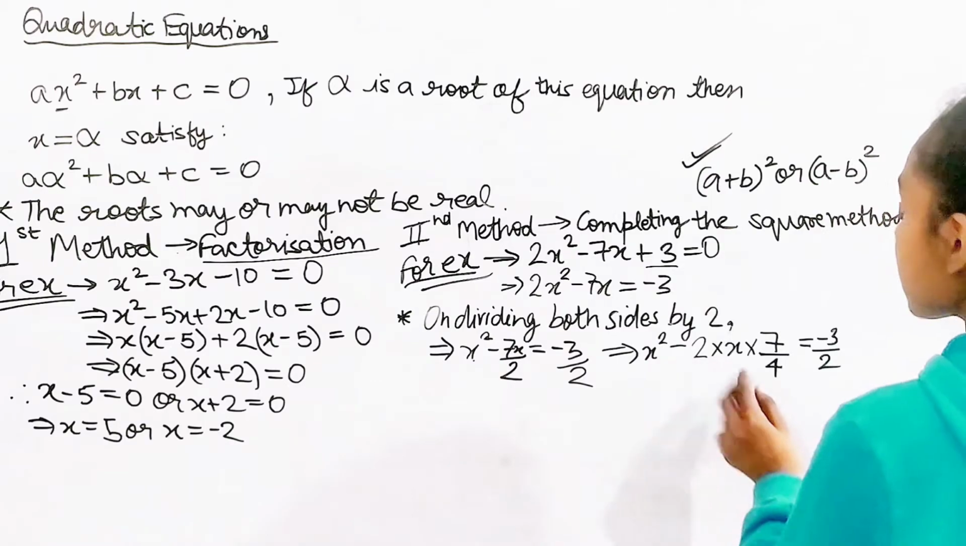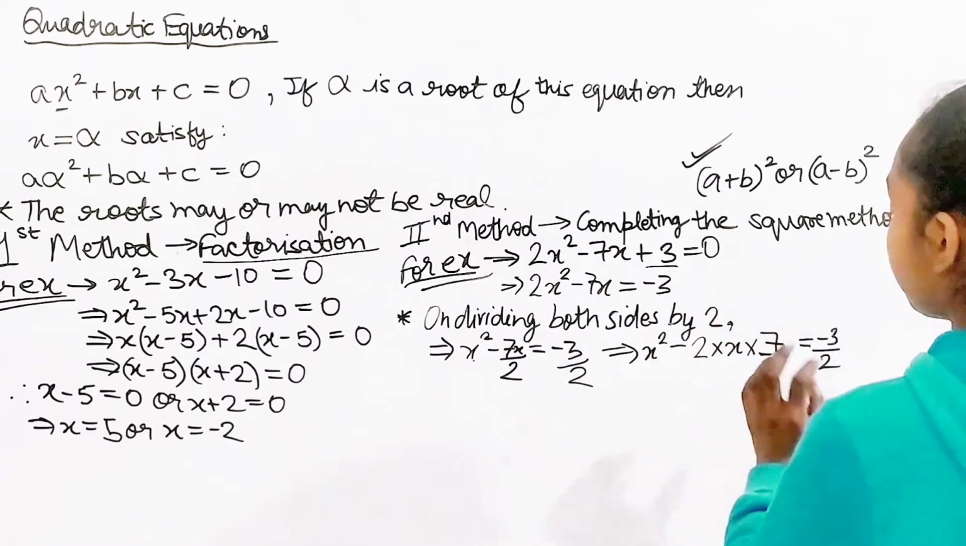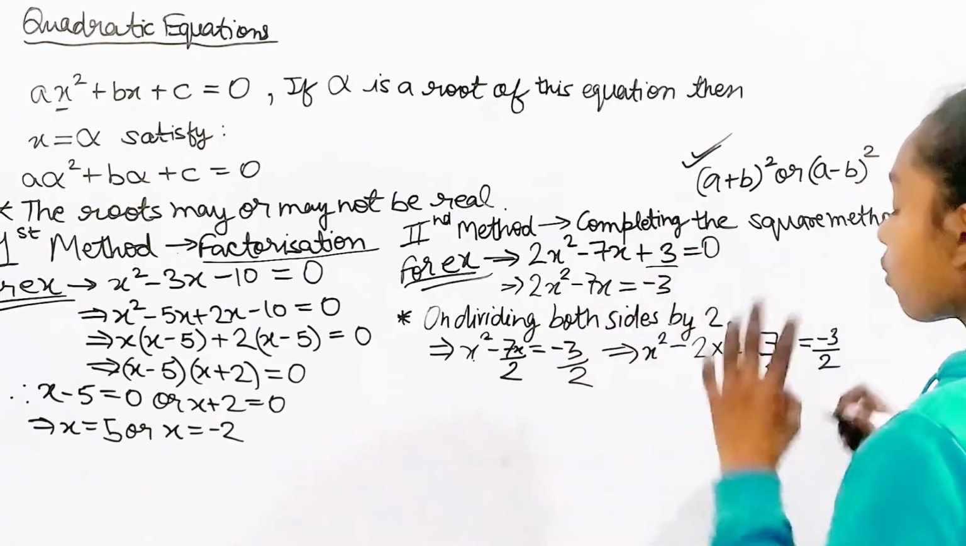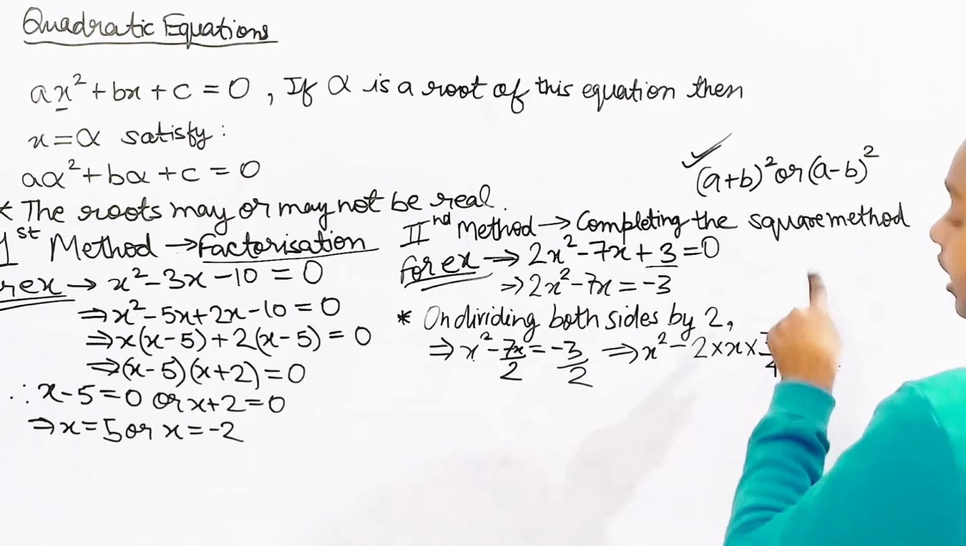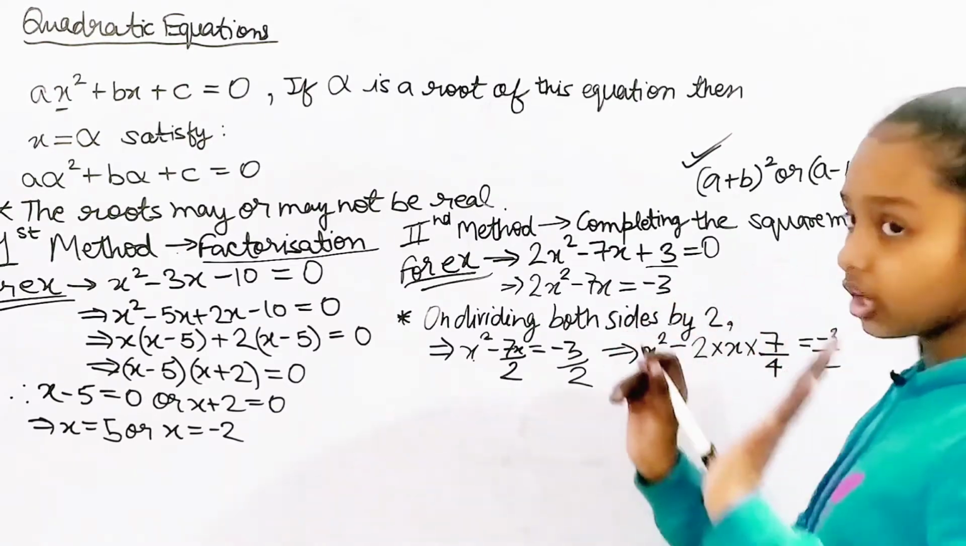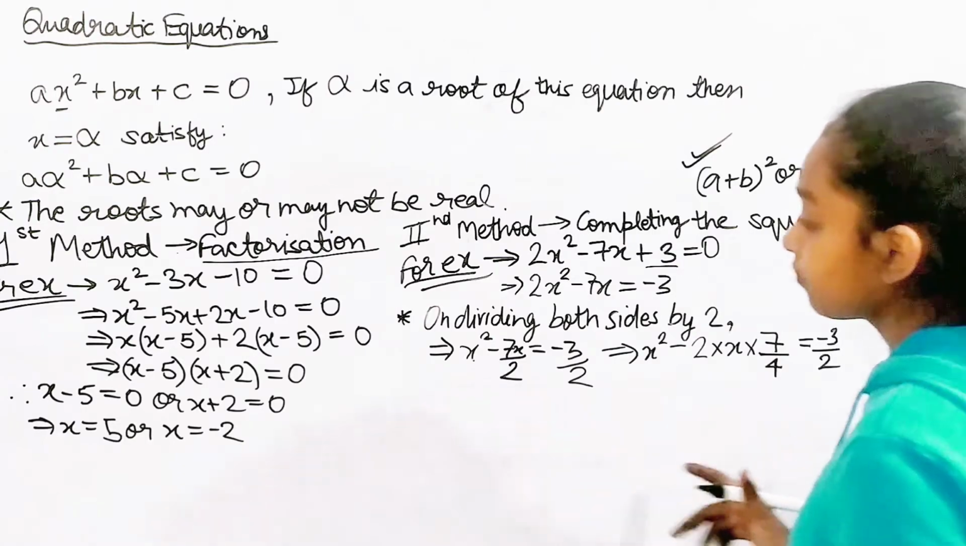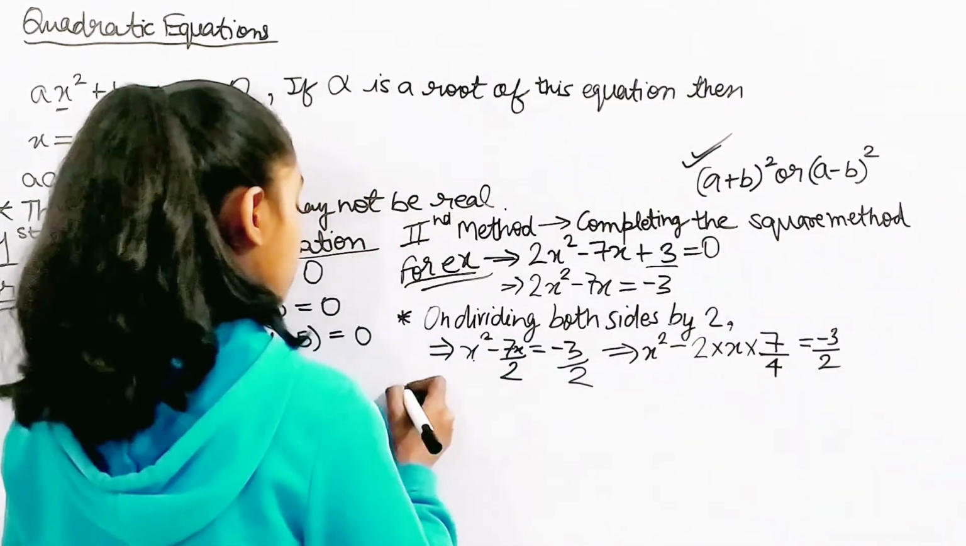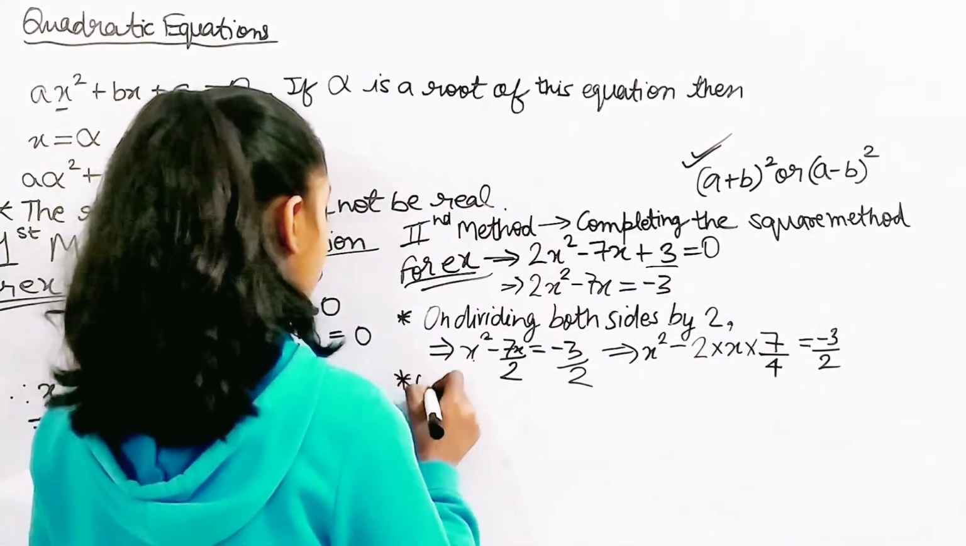And in the denominator, I got 4. So this x which should be here is now here, so we're not going to write this x again, okay? Okay, so let's move on to the second one. So now we're gonna add.